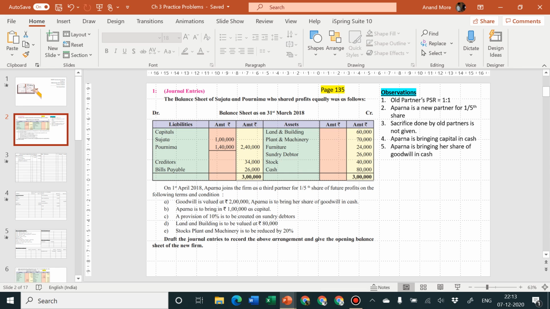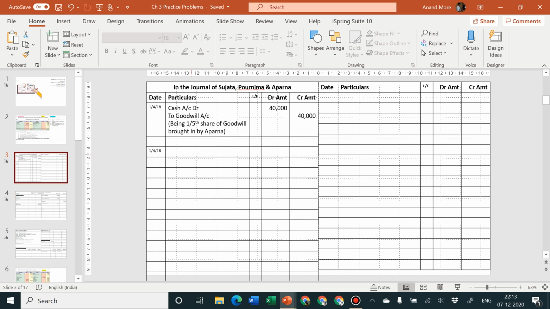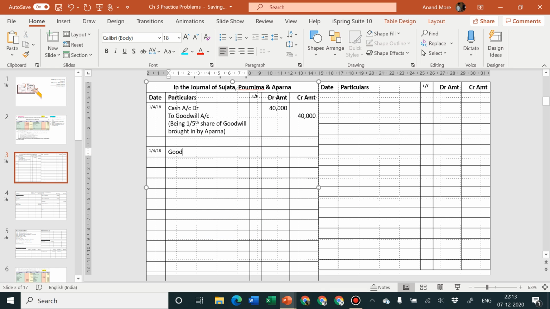So whatever amount is coming on account of this goodwill should be transferred to Sujata and Purnima in their sacrifice ratio. So the entry will be goodwill account debit to Sujata's capital and Purnima's capital.